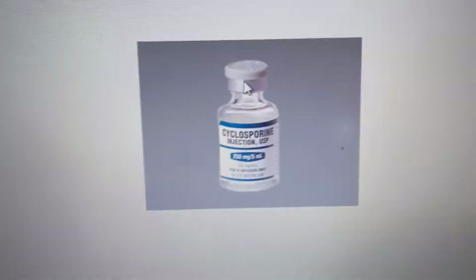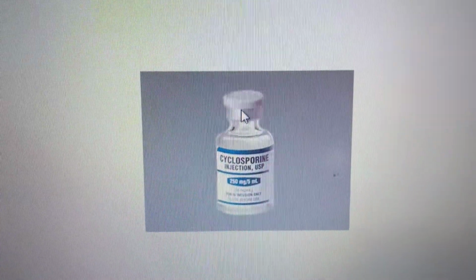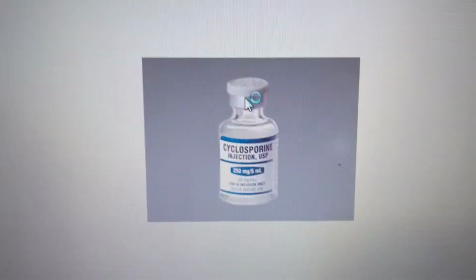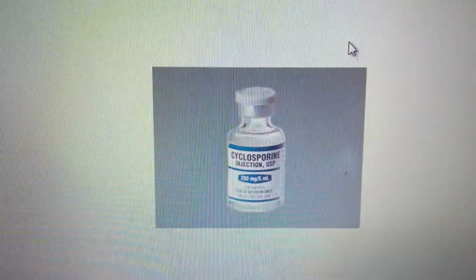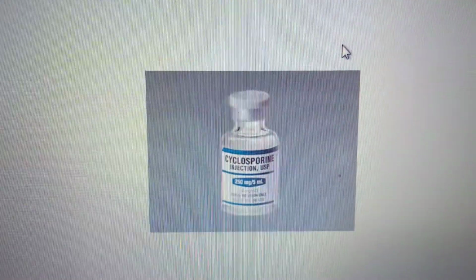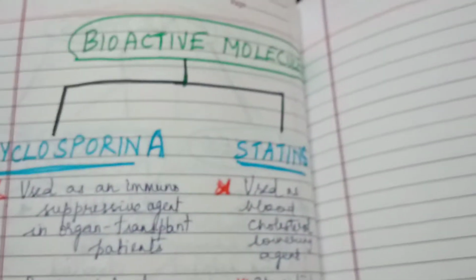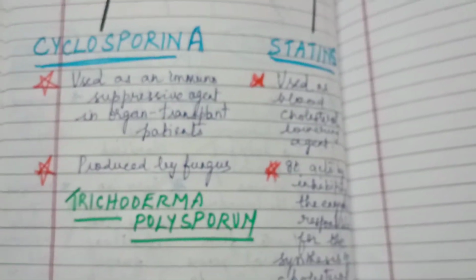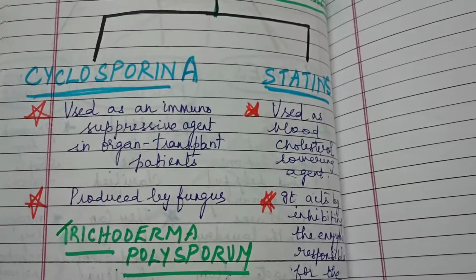We have already seen this in the immune system. I said already, in transplantation, our body thinks that the organ is a foreign organ and tries to reject it. So for organ transplant patients, they will give this kind of medicine to suppress the immune system. So cyclosporin A is used as an immunosuppressive agent in transplant patients, and this is produced by a fungus. We'll see the picture of that fungus, Trichoderma polysporum.